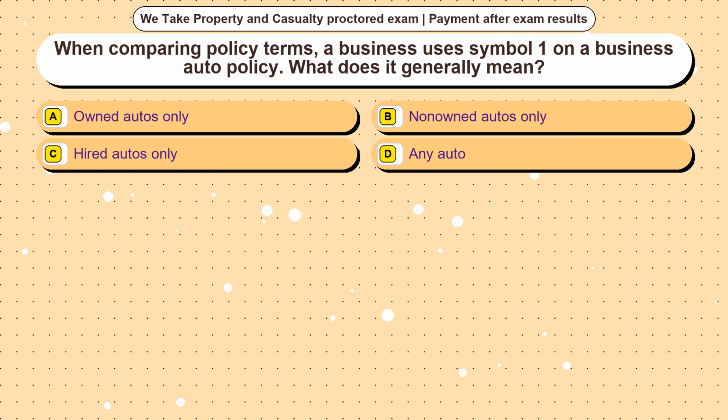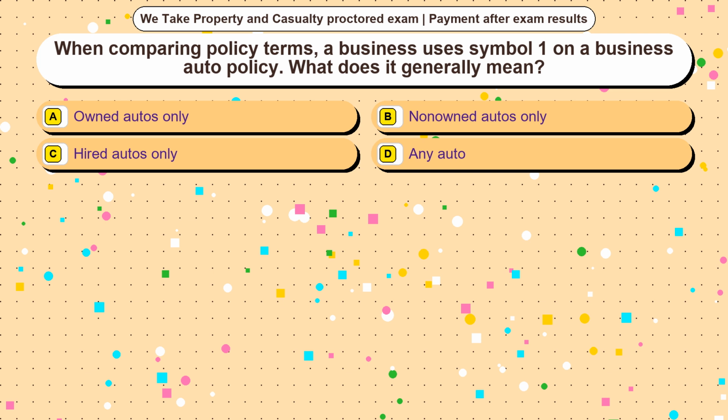Question 13. When comparing policy terms, a business uses symbol 1 on a business auto policy. What does it generally mean? Option A, owned autos only. Option B, non-owned autos only. Option C, hired autos only. Option D, any auto. The correct answer is option.